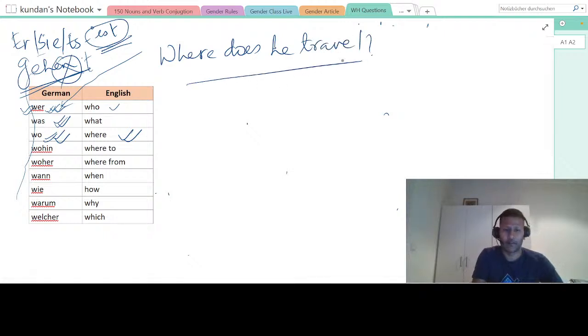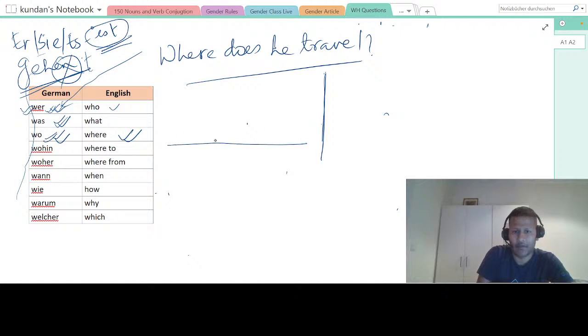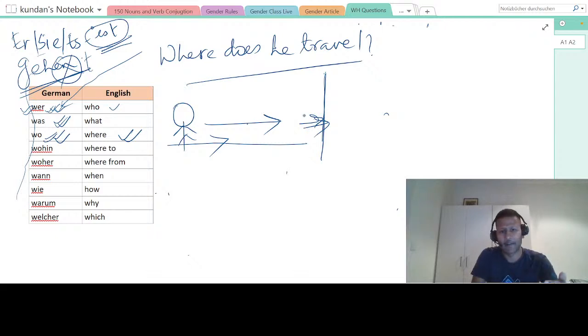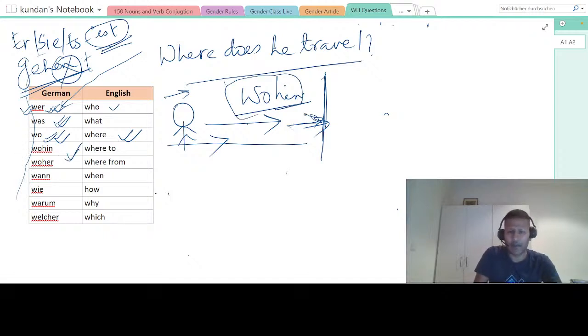This is the question, okay? So when you are traveling to a place, this is a concept you have to carefully see. Concentrate here. This is the place, for example. You are here, and you are traveling in this direction, so you have to reach this place, right? So you are traveling from some place to some place, and always it is hin at the end. So wohin, wohin. I will say wohin is where to, like you are traveling to a place.